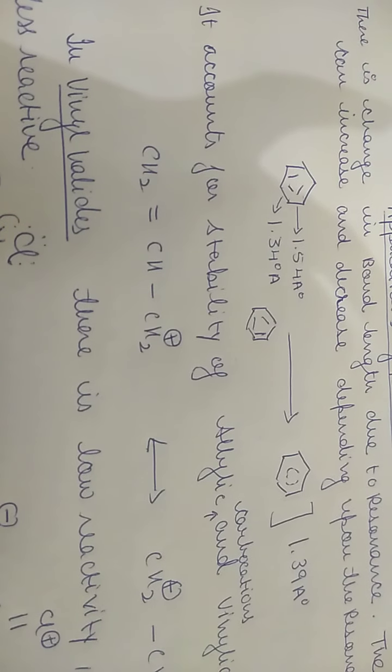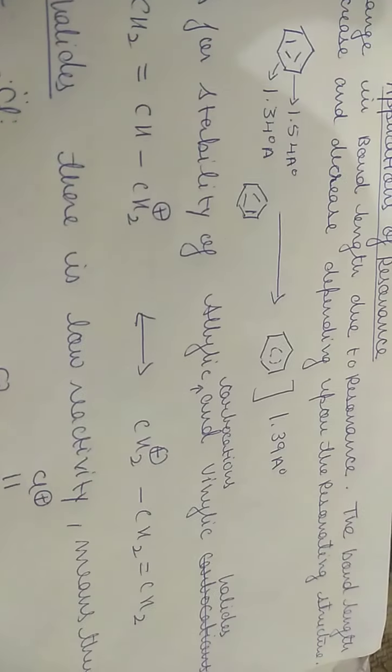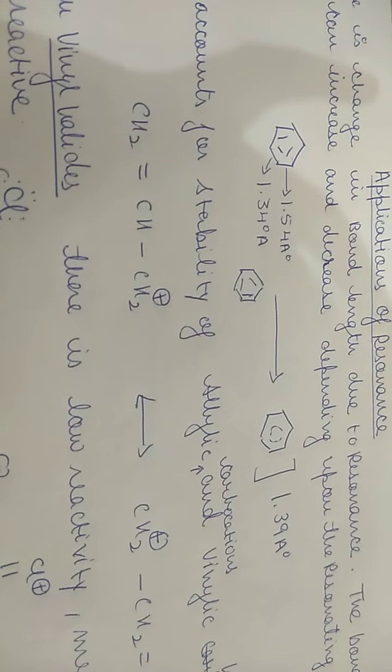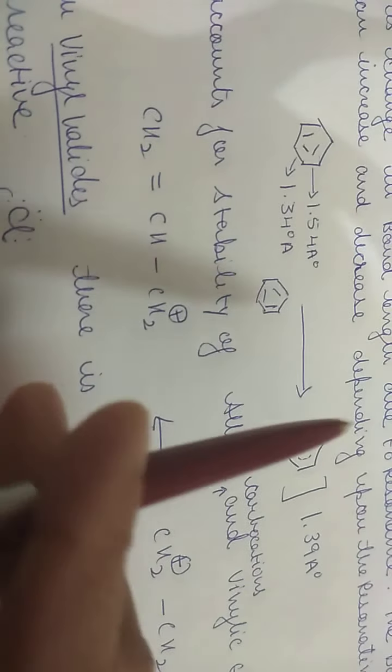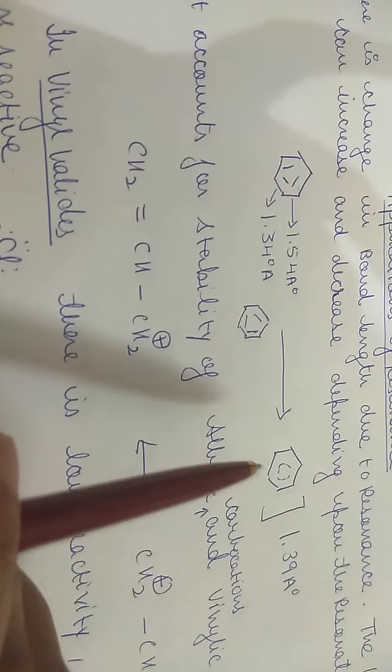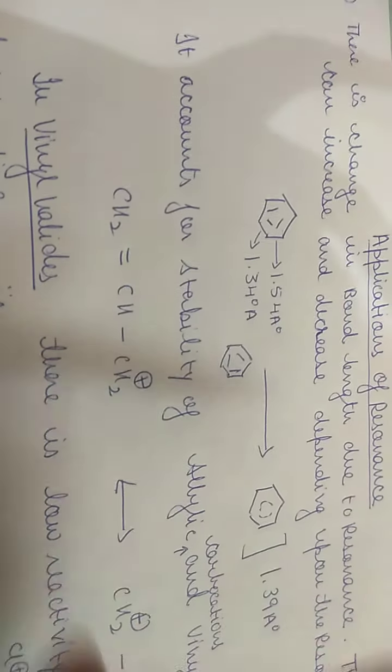So that is why it has been said that there is change in bond length due to resonance. The bond length can increase and decrease depending upon the resonating structure. If a resonating structure is changing from single bond to double bond, then you know the double bonds have less bond length. And if it is changing from double bond to single bond, then the bond length will be more, because you know a single bond has more bond length.